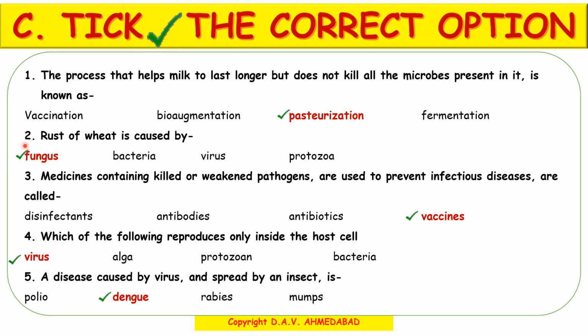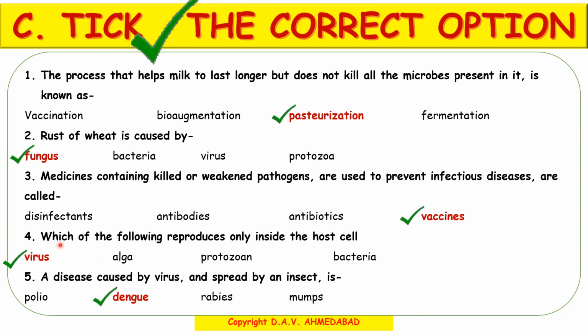Now, number 2. Rust of wheat is caused by, and the options given are fungus, bacteria, virus and protozoa. And the correct option is fungus. Number 3. Medicines containing killed or weakened pathogens used to prevent infectious diseases are called, and the options given are disinfectants, antibodies, antibiotics, and vaccines. Yes, the correct option is vaccines.